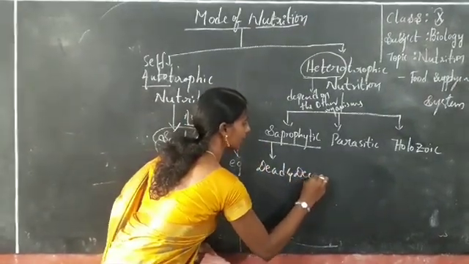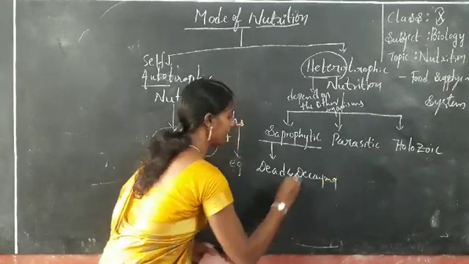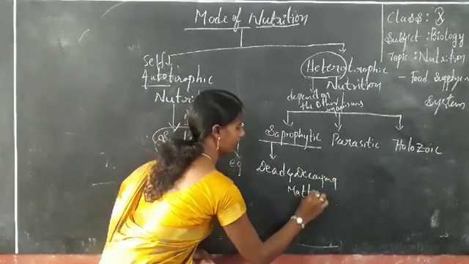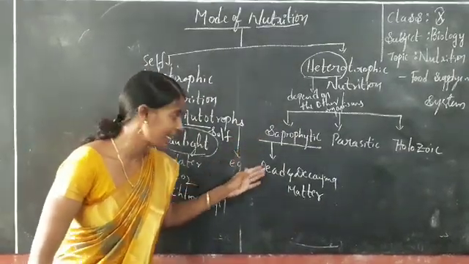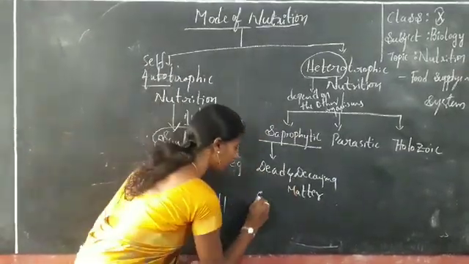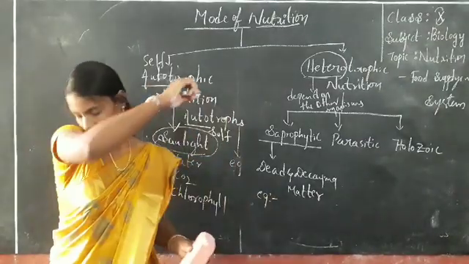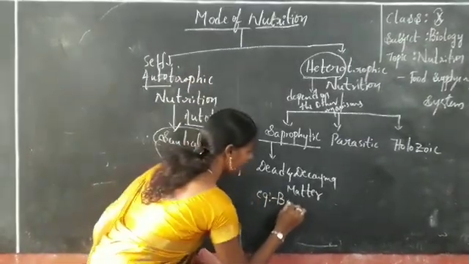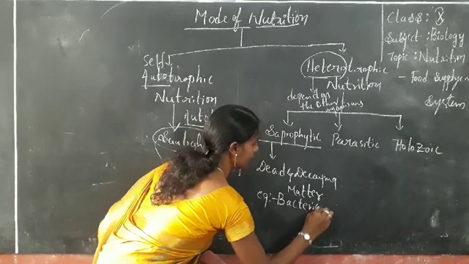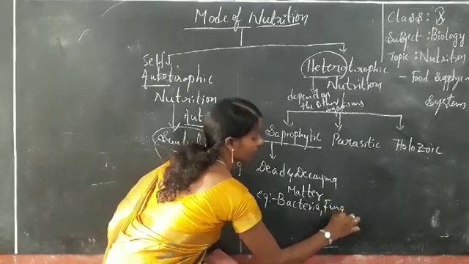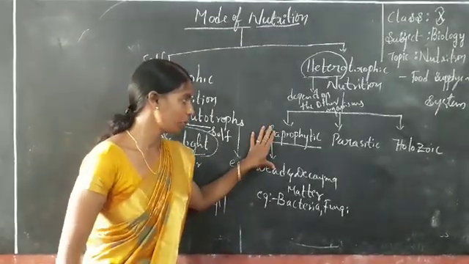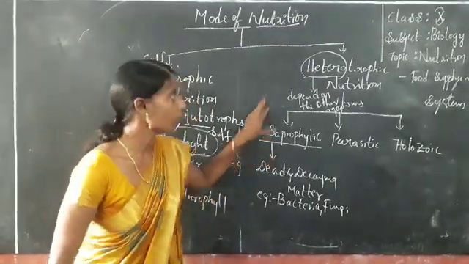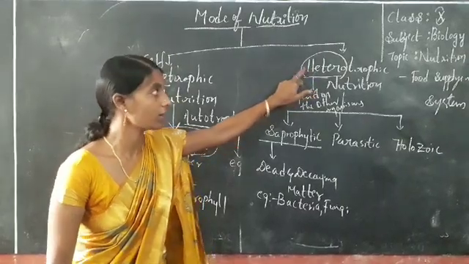You understand? Dead decaying matter. For example, as you already know, bacteria and fungi. So saprophytic nutrition is one of the types of heterotrophic nutrition.